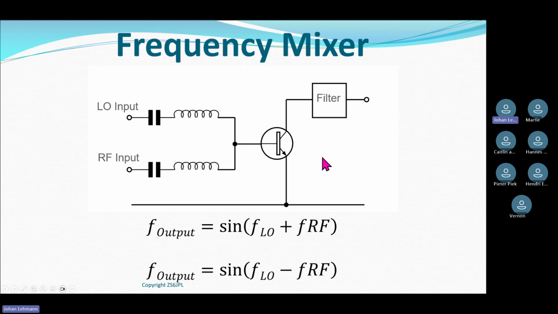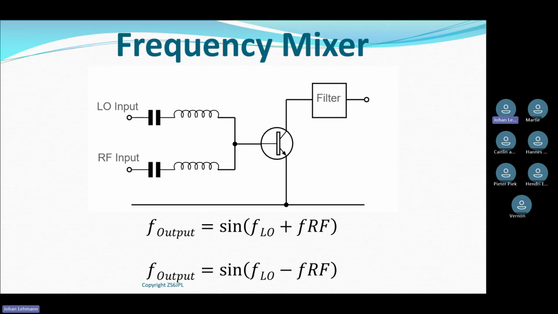A mixer is really like a food mixer. I add 2 different frequencies to the mixer, and I get an output on the other side of the mixer. The thing to remember with a multiplier, if I put in 10 megahertz, I would get only 20 megahertz out. Or if it's a times 3 multiplier, I would get 30 megahertz out. The same with the divider. If I put in 10 megahertz, I would get 5 megahertz coming out.